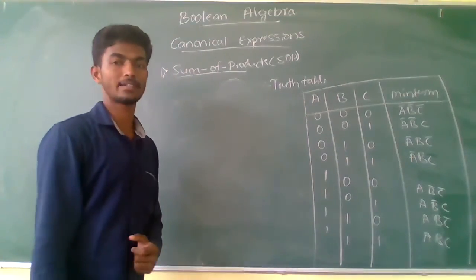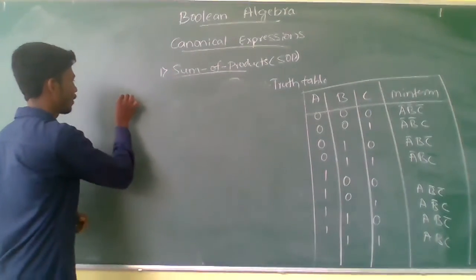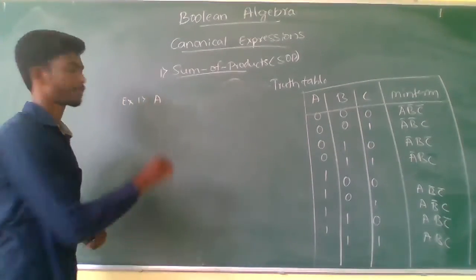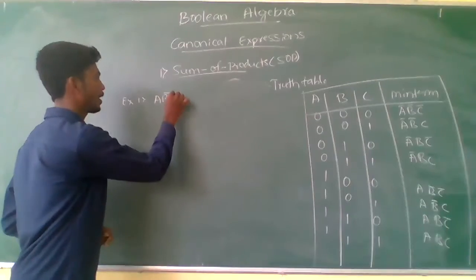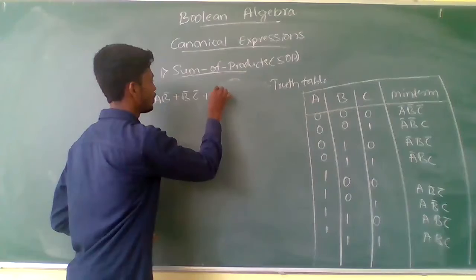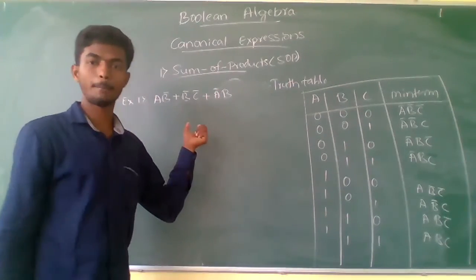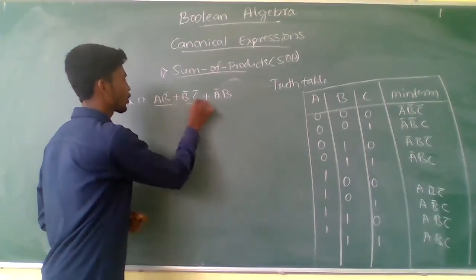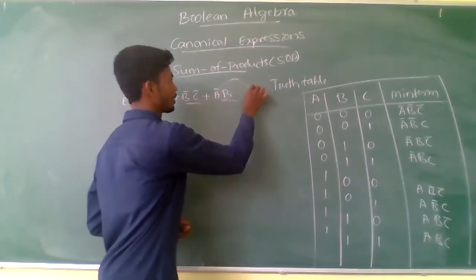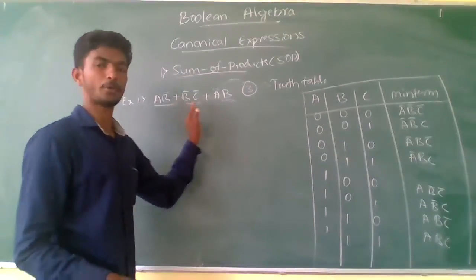Let us see an example of an expression that contains three variables. Example 1 for three variables: A, B complement plus B complement, C complement plus A complement, B. So they have given an example that contains only product terms, three different literals are available in that system, and they have given three product terms.